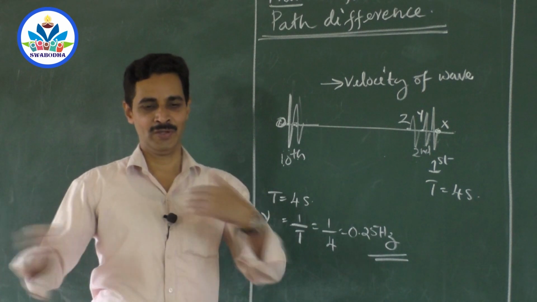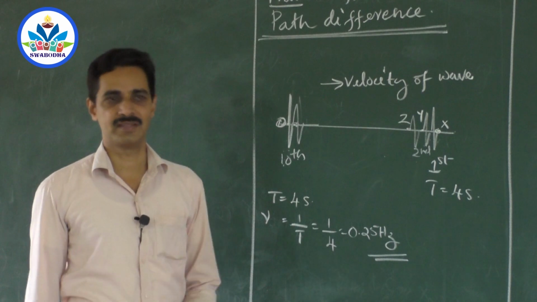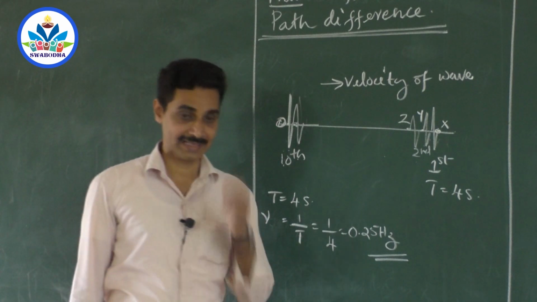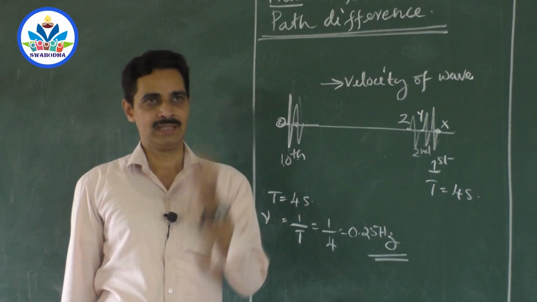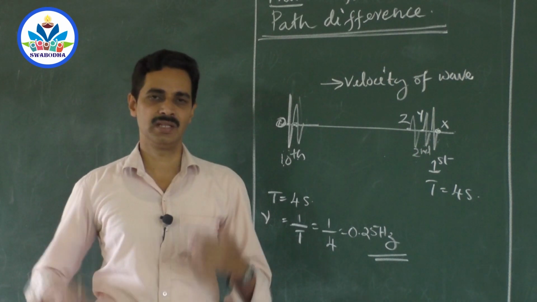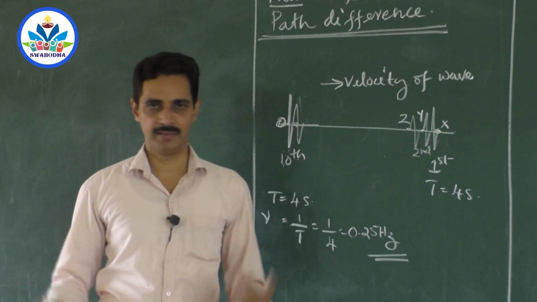Then you will have only a phase difference. What is that phase difference? That phase, condition, state: in what state are you? That can be measured either using angle or maybe using period.